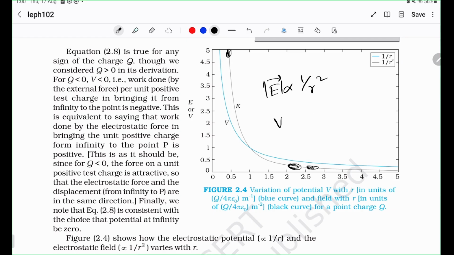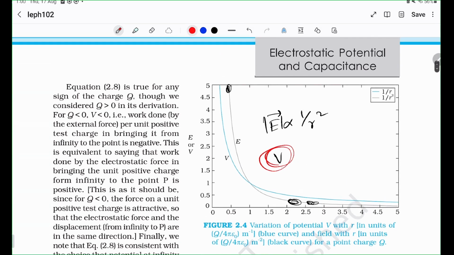In fact, if I am to deviate very slightly and explain why some people might have thought of potential itself, the significance of thinking of such a thing is so that you don't have to deal with complicated vectors like the electric field. Vector operations are always very difficult. That is, they're very complicated, they're long and so on. But potentials are very simple because if you want to superpose, we have done the principle of superposition, right?